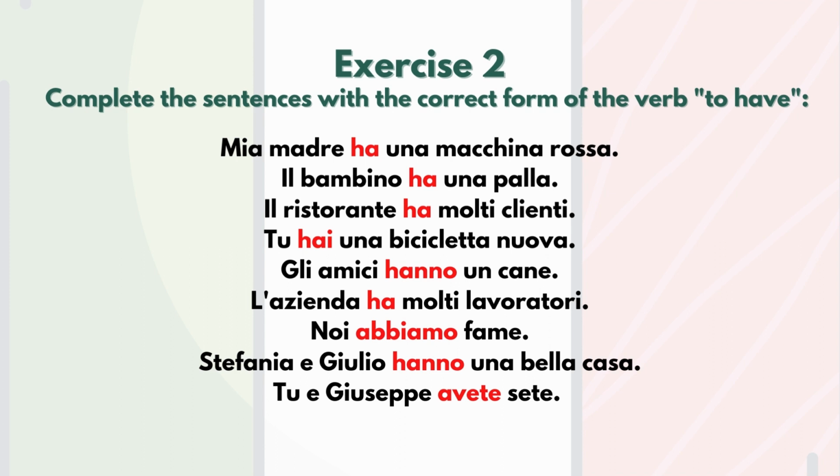Noi abbiamo fame. We are hungry. Here the subject is kind of clear because it's written noi. Stefania e Giulio hanno una bella casa. So Stefania e Giulio means they. Loro hanno. Tu e Giuseppe avete sete. Here we are saying you two. Tu and Giuseppe. So the subject will be voi. You are thirsty. Remember, fame means hunger. Sete, thirst. So tu e Giuseppe avete sete. You are thirsty.